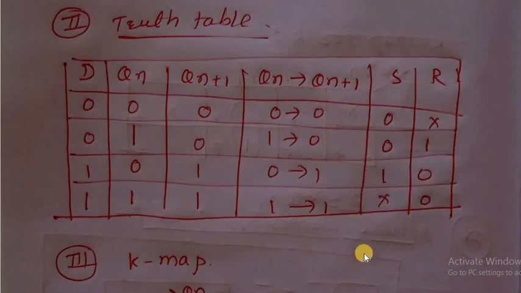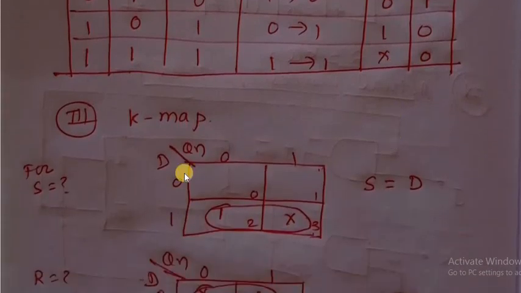Then the next step, the third step, is our K-map. How many variables are there? Only two variables, D and Qn. Then a K-map for S and a K-map for R. This is the K-map pattern for the two variable K-map, with cell values 0, 1, 2, 3 in decimal.